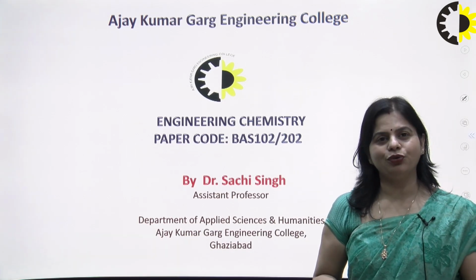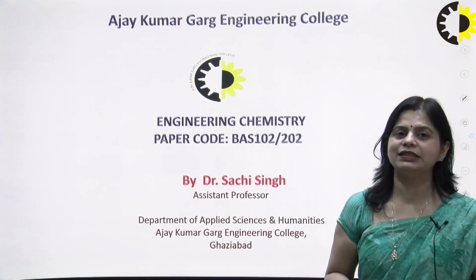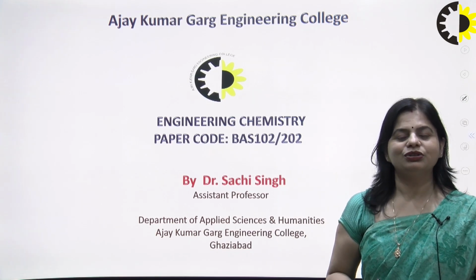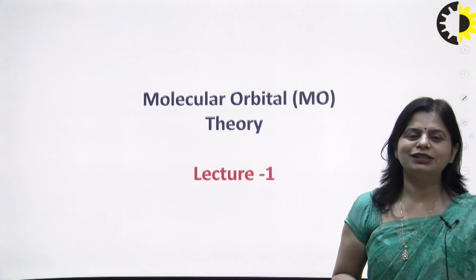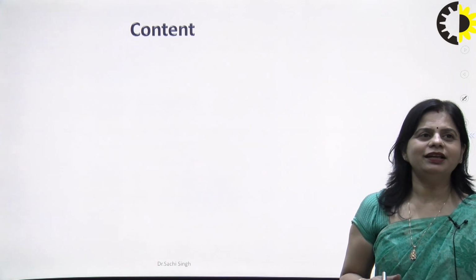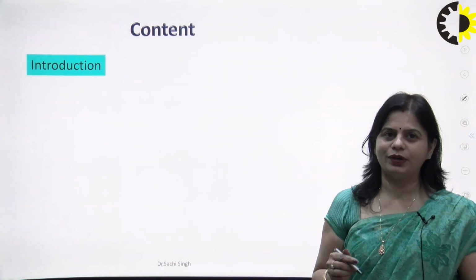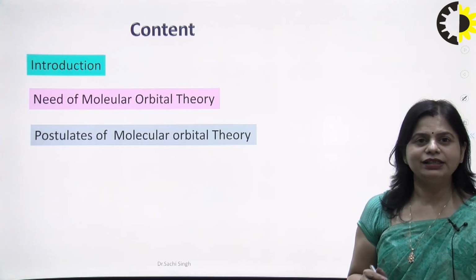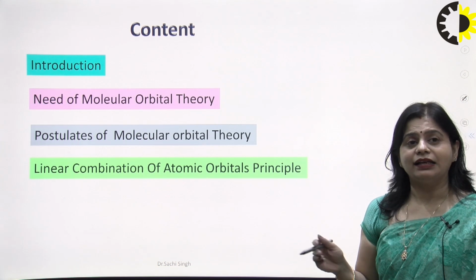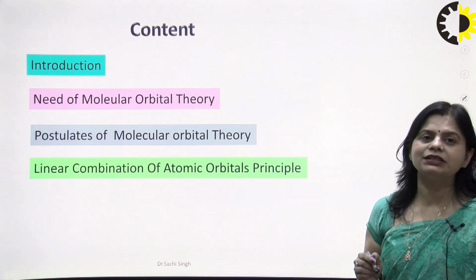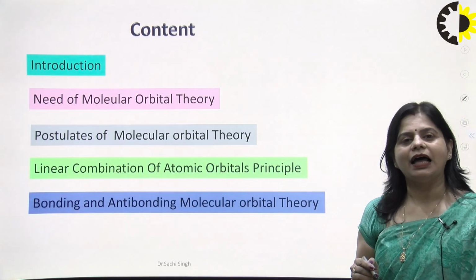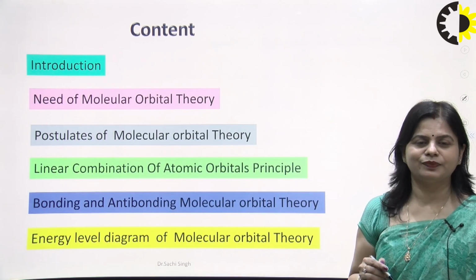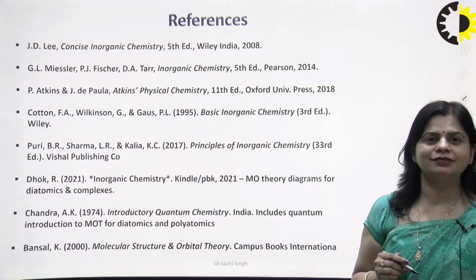So today we explore one of the interesting concepts from engineering chemistry. That paper code is 102 or 202. So that concept is molecular orbital theory. Today we discuss the following topics: introduction, the need of molecular orbital theory, the postulates of molecular orbital theory, and its principle, that is linear combination of atomic orbitals, bonding and antibonding molecular orbitals, and the energy level diagrams. So these are the references.